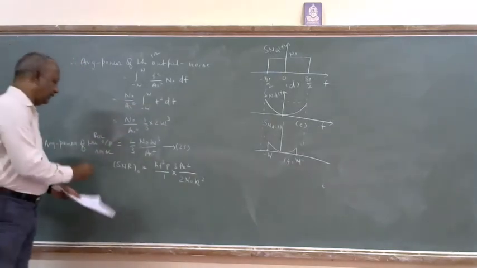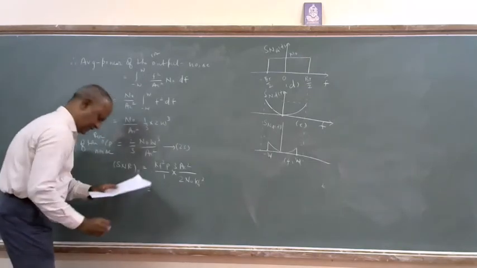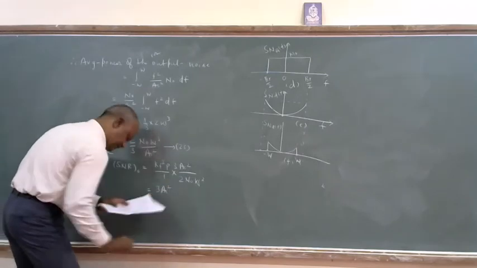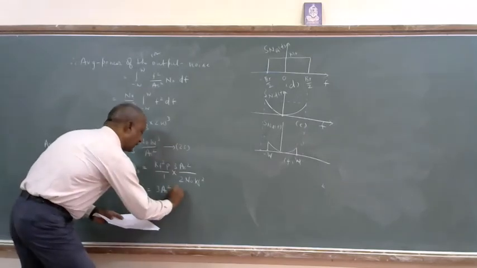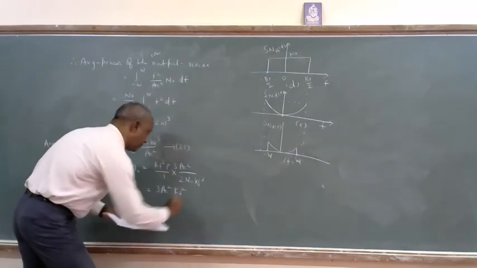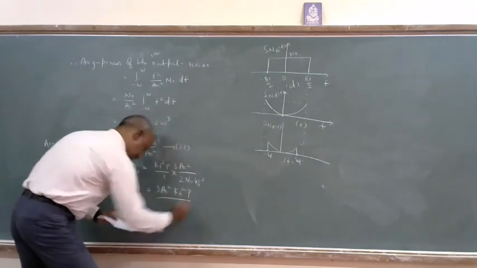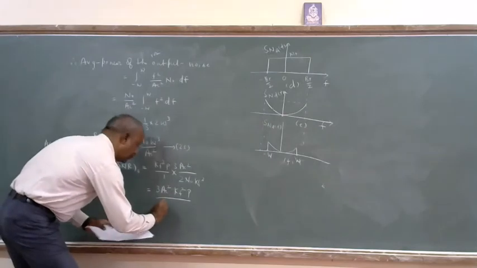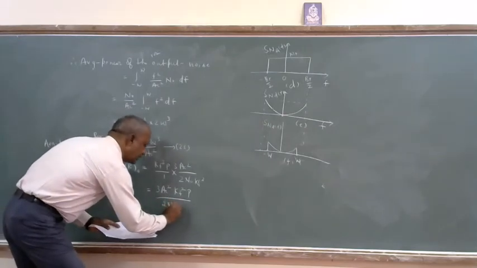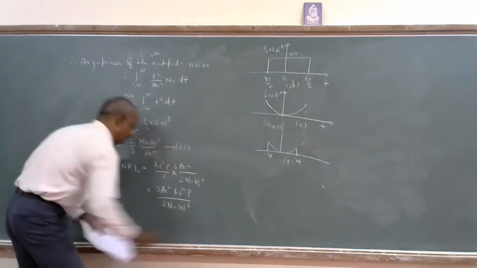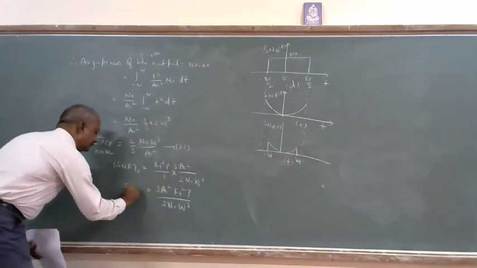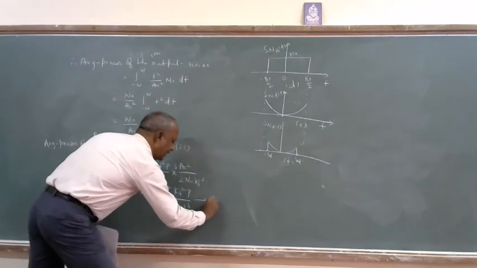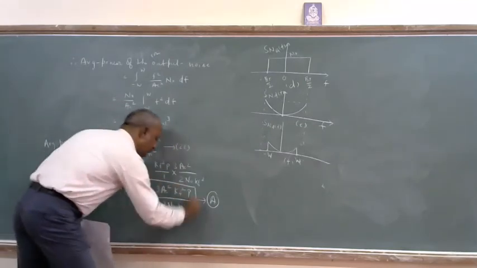So finally your answer is going to become 3 A_C squared K_f squared P divided by 2 N naught W cubed. I will take this as equation A, because I am using it now for the figure of merit.